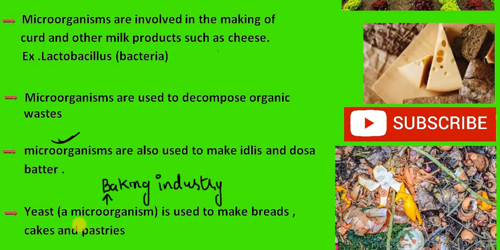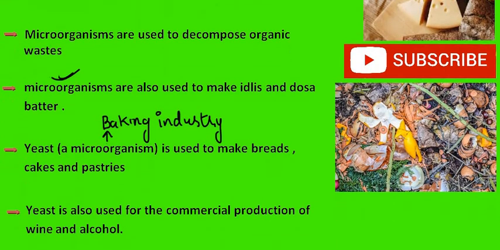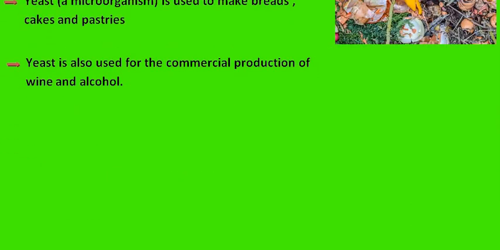So this yeast is not only used to make breads, cakes and pastries. It is also used for the commercial production of wine and alcohol. Okay, this is an example of the commercial use of microorganisms. So now let's talk about how wine and alcohol are produced with the help of yeast.